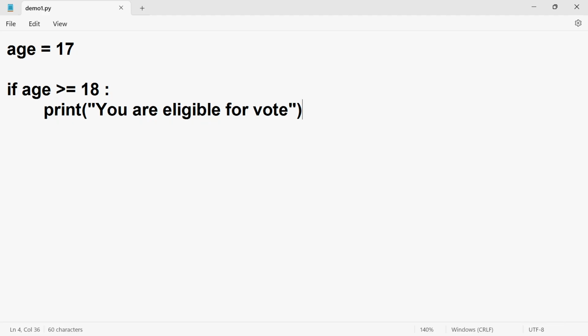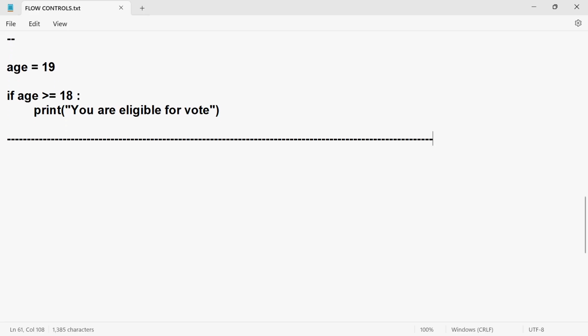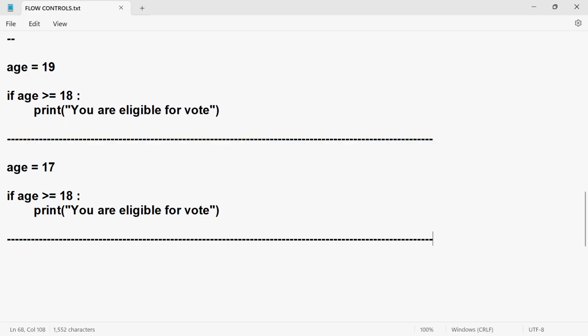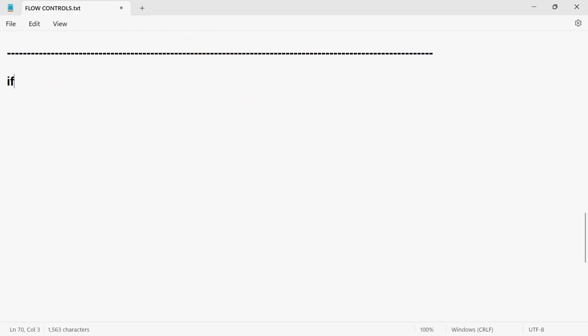If this condition is true, then only the statements present inside the if condition will execute. If this condition is false, the if block won't execute. Now I will conclude. We are talking about the if keyword.